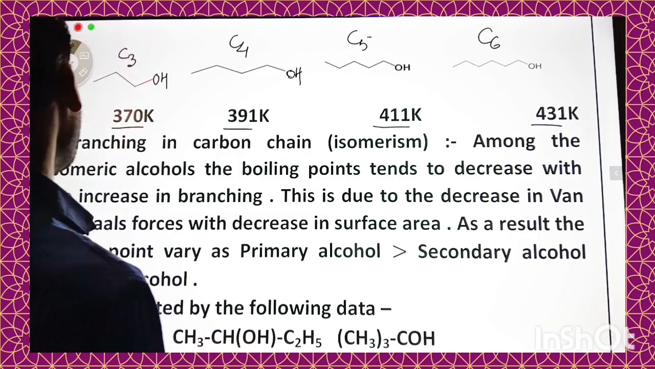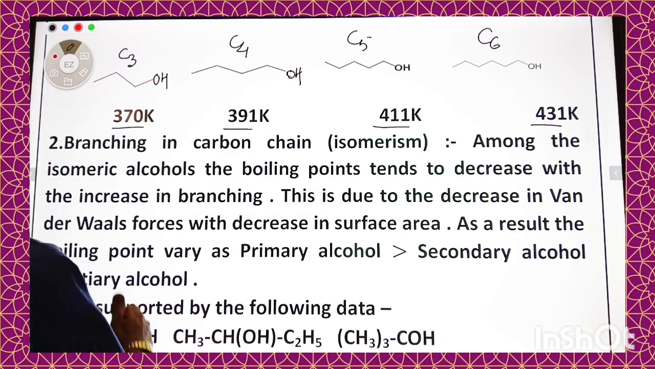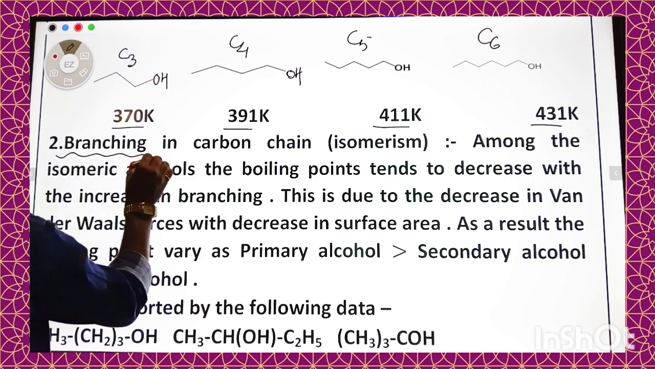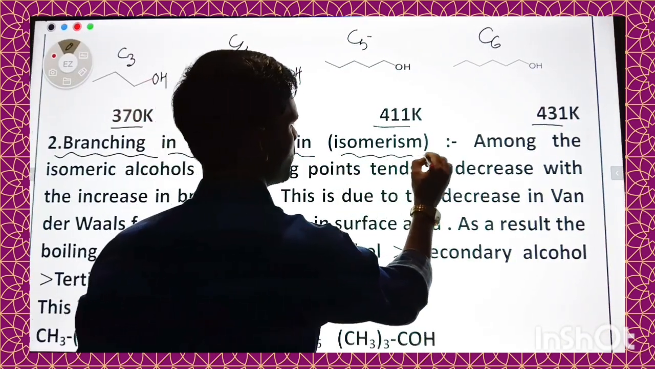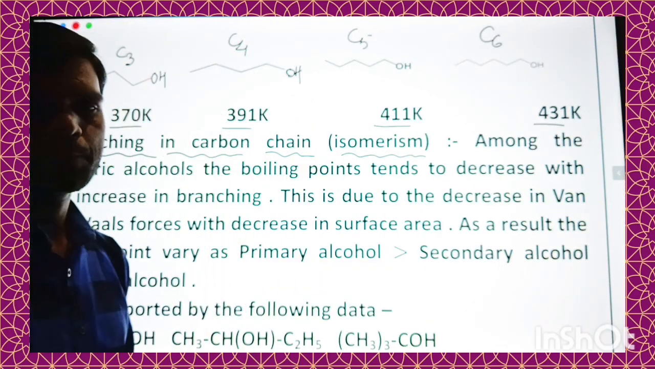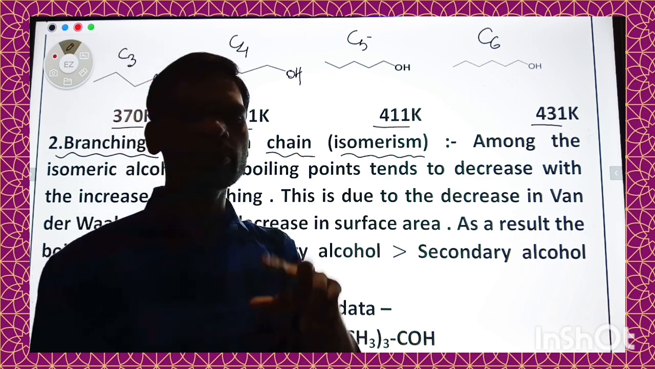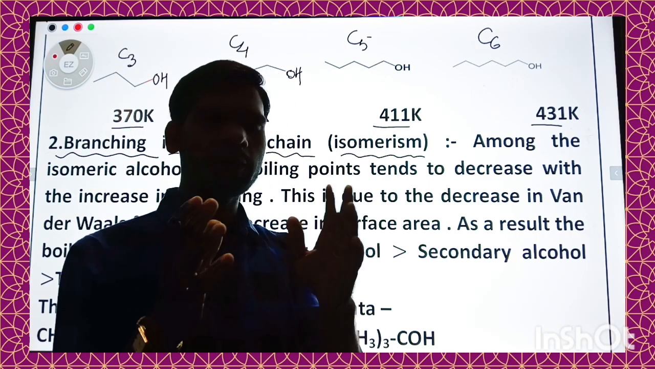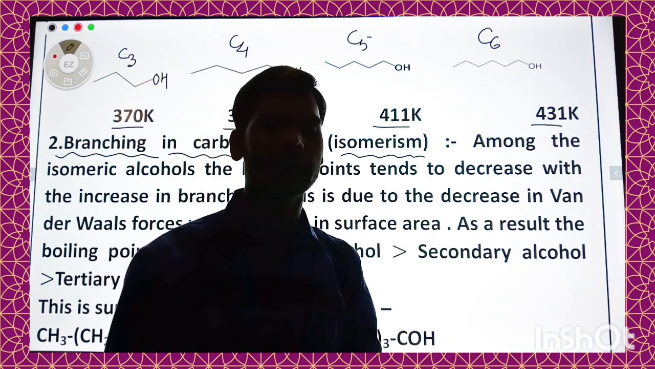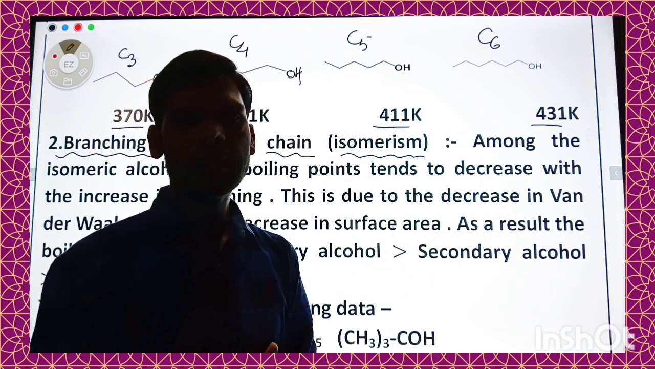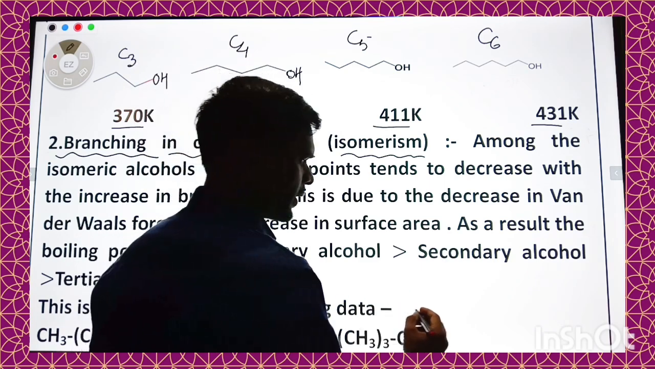Now another factor that affect boiling point of alcohol is branching in carbon chain or isomerism. Suppose we are having two molecules and both are having same number of carbon atom, but one is straight chain and another is branched chain. Then in case of straight chain, amount of surface will be higher.